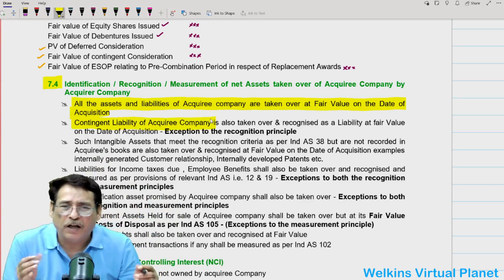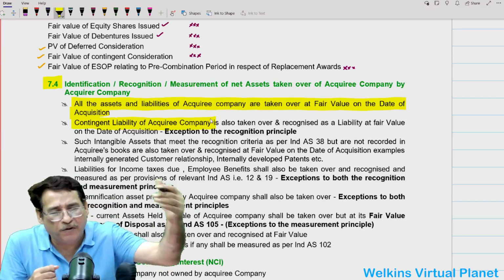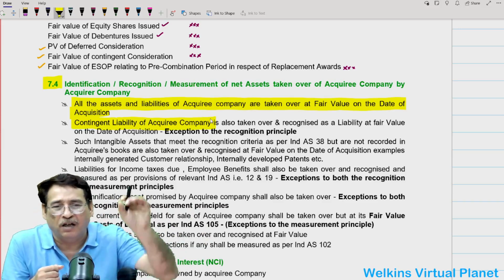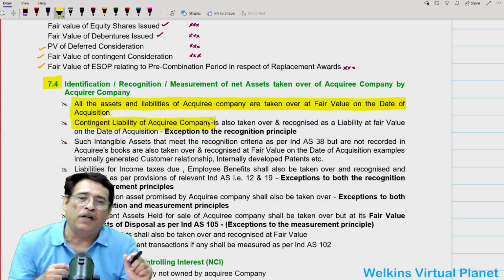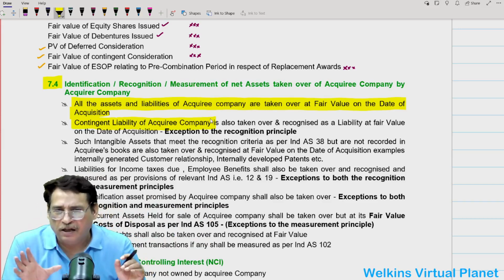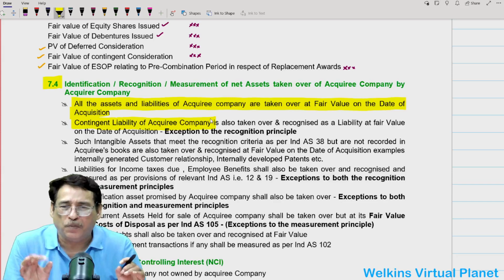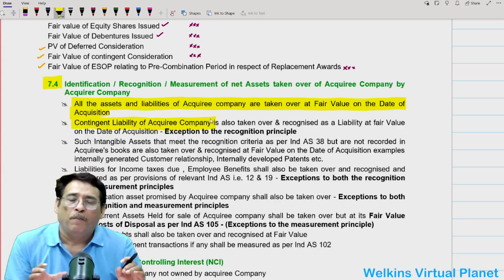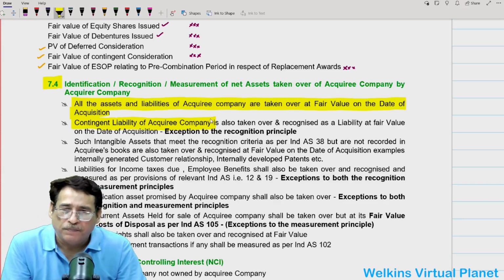Normally, what happens? Suppose I'm taking over the business of another entity, and that entity has a contingent liability. You know better than I do what a contingent liability is. Contingent liability basically relates to present obligation. What do we mean by present obligation?